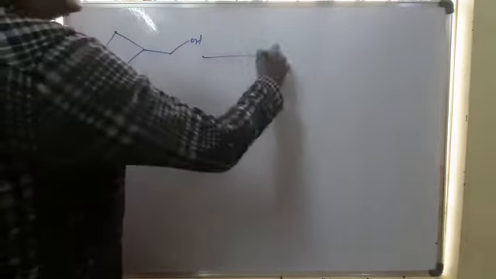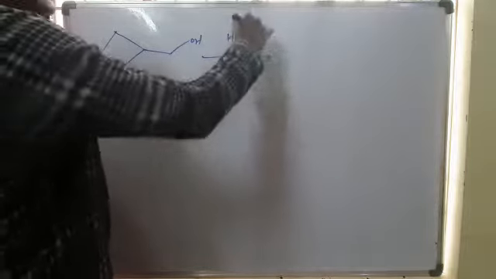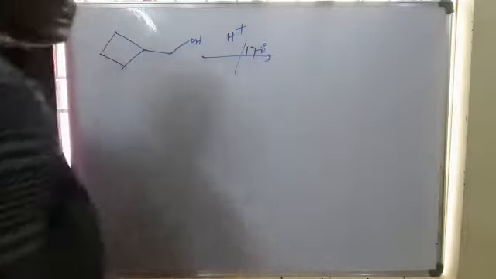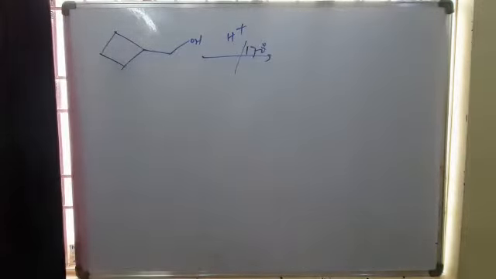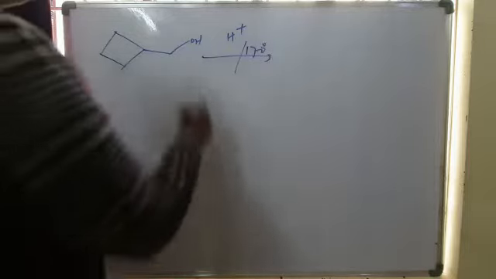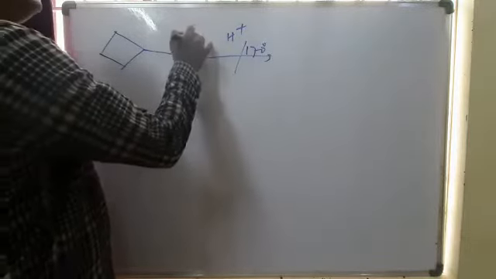So some more examples we discuss. For concentrated H+ at 170 degrees Celsius, the same mechanism will be followed.